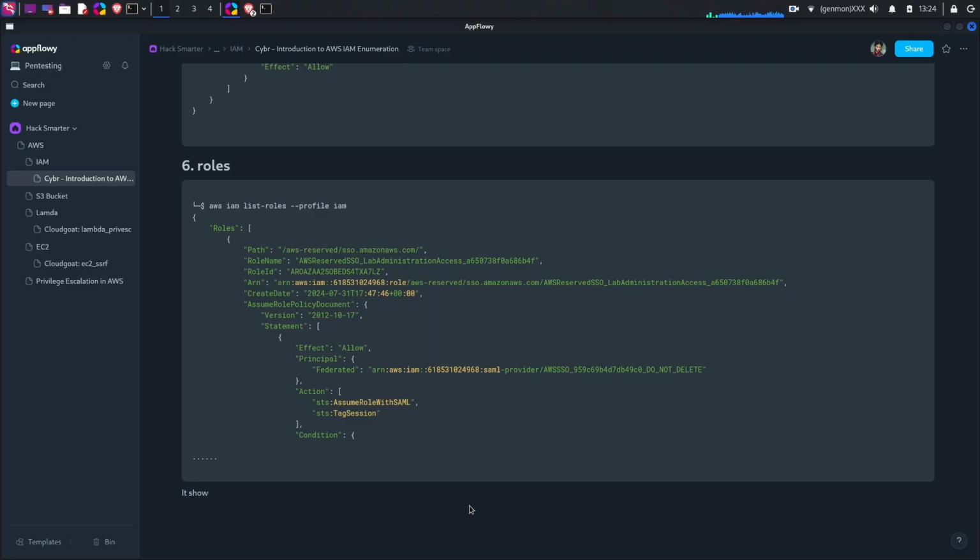Because there are hundreds and thousands of roles that have been displayed, it will take time for me to read through all the roles. So I think we need to narrow it down to the very specific role that we need to enumerate this account, which is the support role we are looking for.